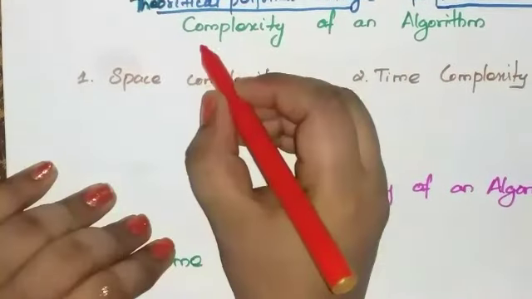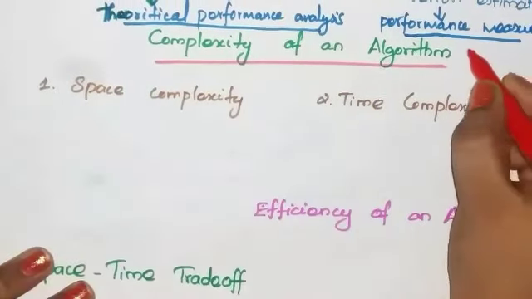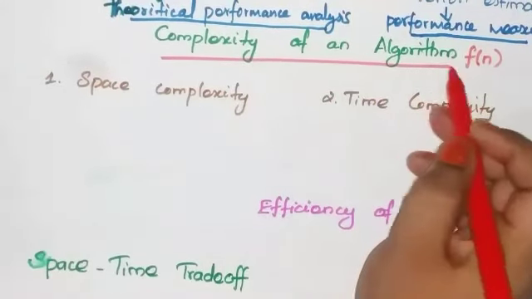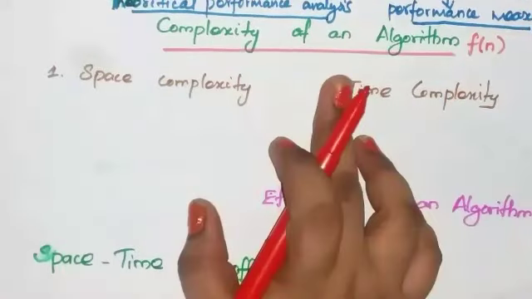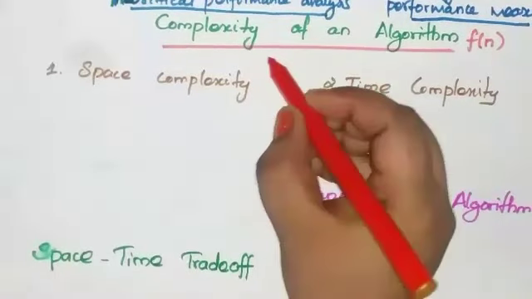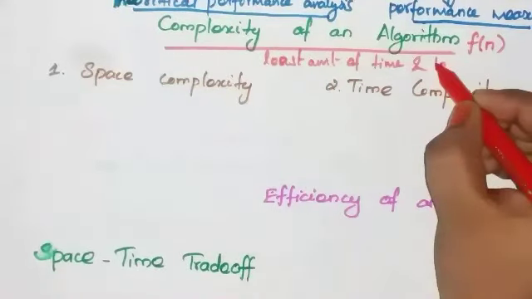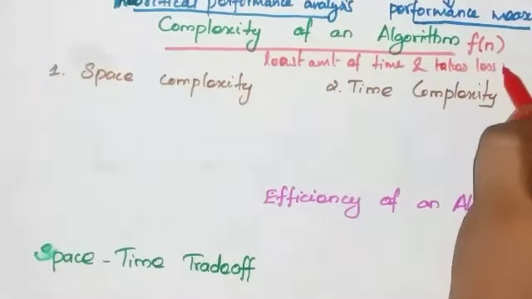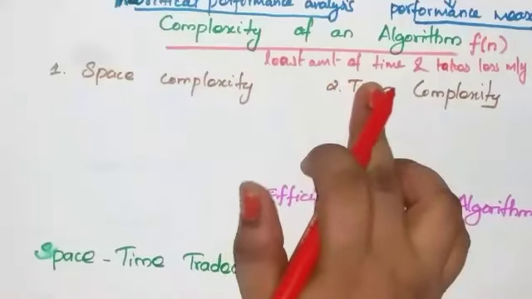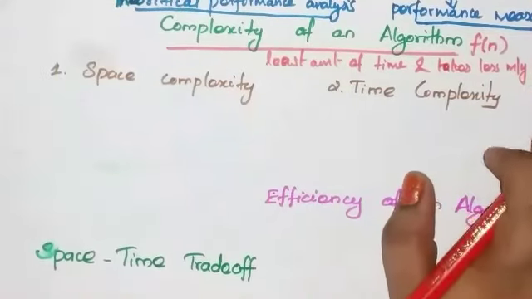Next topic, complexity of an algorithm. What do you mean by complexity of an algorithm? The complexity of an algorithm is defined as f of n. The faster algorithm is considered to be the better algorithm. The algorithm which takes the least amount of time and takes less memory space is considered a better algorithm.